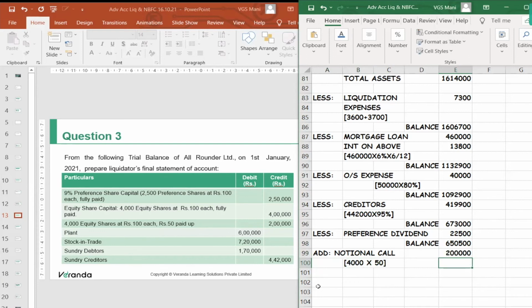So 6,50,500 plus 2 lakhs. Will that be sufficient to pay all the shareholders to the fullest extent? In case you collect from the second category of 4,000 shares the remaining 50 rupees, will it be sufficient to pay all the shareholders to the fullest extent?